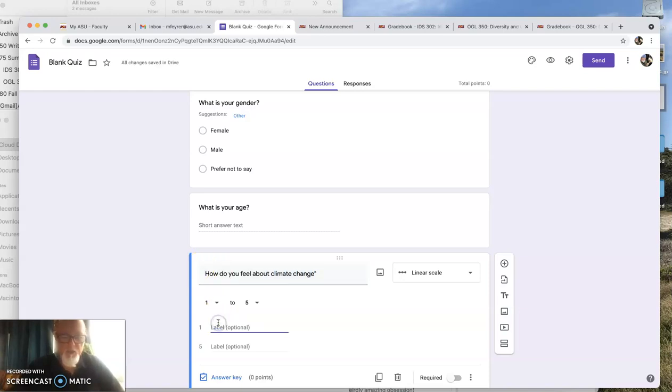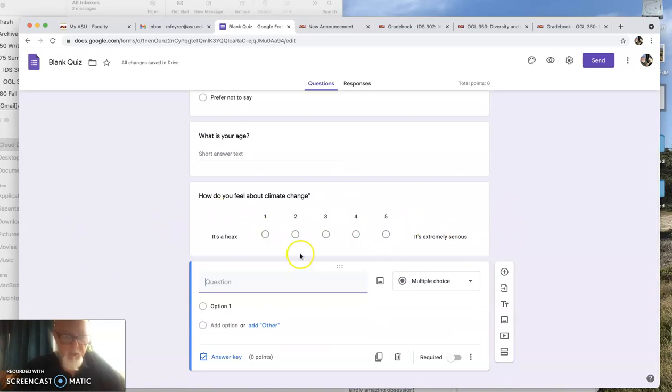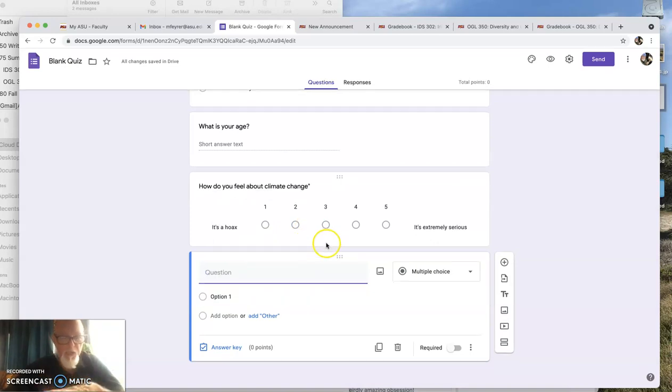Now let's try a linear scale and say, how do you feel about climate change? Number 1 is it's a hoax, and 5 will be it's extremely serious. I'm extremely serious. Okay, and let's make that a question. See that? 1 to 5. This takes the place of any binary question, and any yes, no, or maybe question, because those have no, maybe, yes, hardly, you know. You give people a range of emotions, you have more to analyze, right?